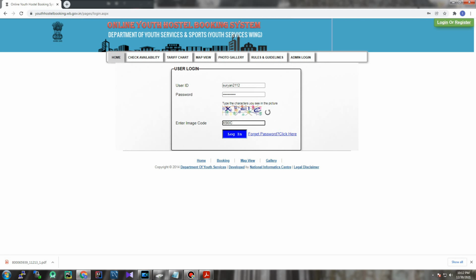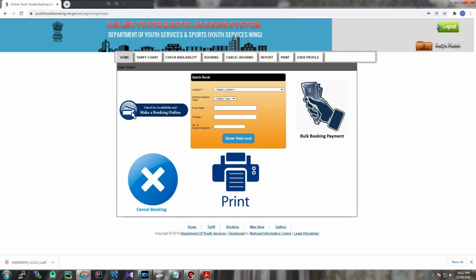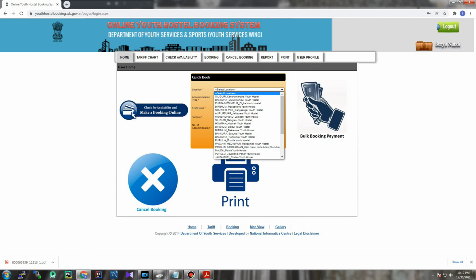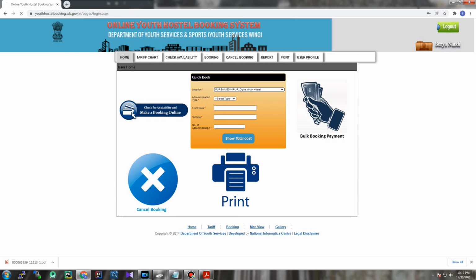Okay, so once you log into the system, you have to select the location, the name of the hostel that you want to book, then the accommodation type. Suppose I am selecting dormitory, you can select on your own choice. Then the date from which you want to book the room and the date till which you want to book.